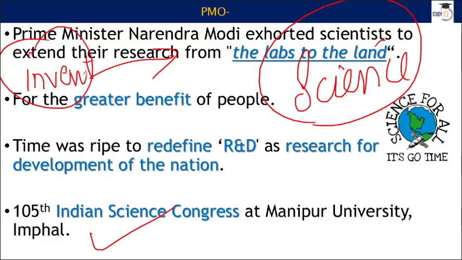So they have to ask themselves how their inventions can make a big innovation in the life of people, because invention is something that takes place in a lab setup, and innovation is when you take this invention into the market, when you introduce it in the lives of the people. That is what innovation is. I hope this concept is clear to you as well.